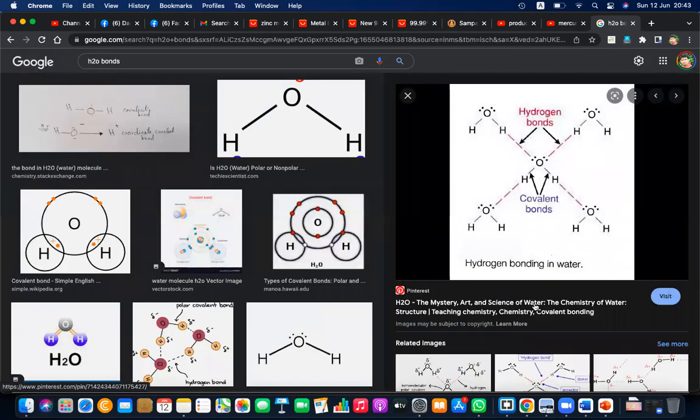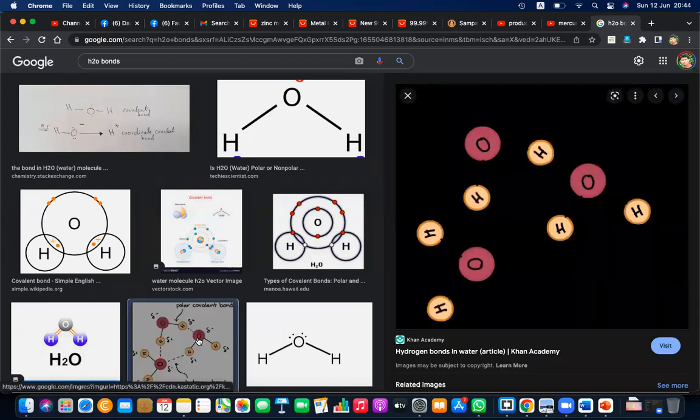But just to understand what happened here, you can see two hydrogens and one oxygen forming an H2O particle, and here also two hydrogens and oxygen. So there is a bond, there is a link. These are called hydrogen bonds. Hydrogen to oxygen, hydrogen to oxygen, there are bonds.